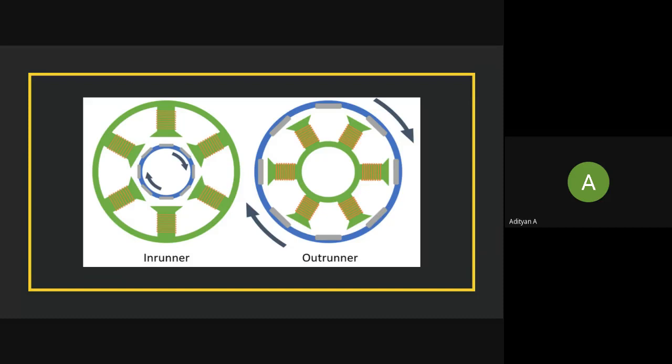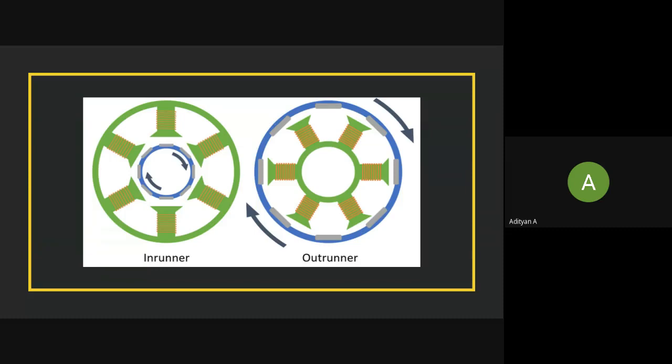So in the in runner, the permanent magnets, that is the rotor, is situated inside the stator, and it is always the rotor that rotates. Hence the name rotor, rotatory, right? So the rotor rotates, and the rotor contains permanent magnets in the in runner.